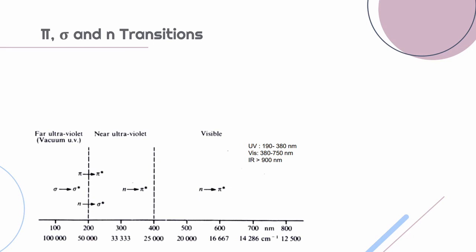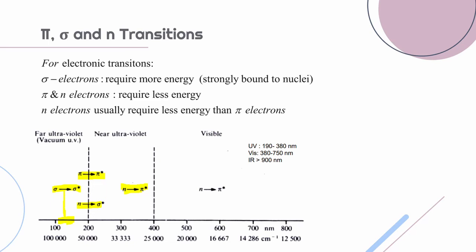So the possible transitions are sigma to sigma star, pi to pi star, n to sigma star, and n to pi star transition. What we observe about the sigma to sigma star transition is that the energy corresponding to this transition does not fall in the UV visible region. Strictly speaking, we have pi to pi star and n to pi star transitions that fall in the UV visible region. So the transition for sigma electrons requires more energy because they are strongly bound to the nuclei, and pi and n electrons require lesser energy for transition to take place, and n electrons require even lesser energy than pi electrons.